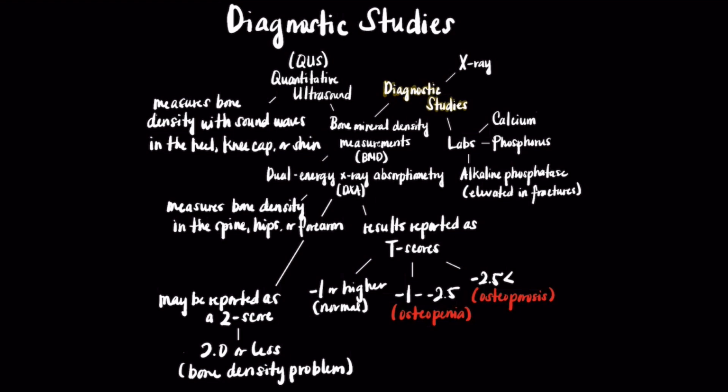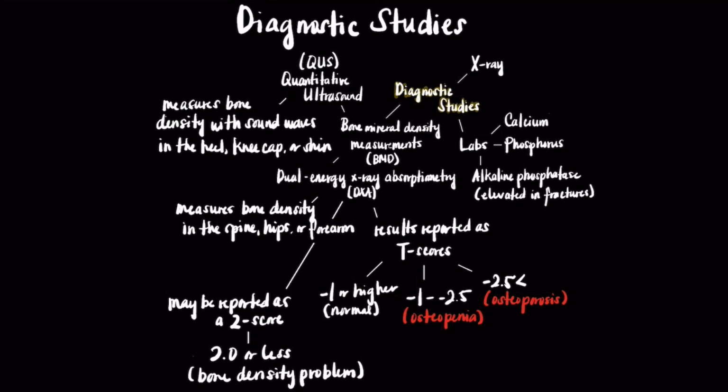ultrasound and dual energy X-ray absorptiometry. In a QUS or quantitative ultrasound, sound waves are applied to the heel, kneecap, or shin to determine bone density, whereas a DXA measures bone density in the spine, hips, or forearm, which are typical sites of osteoporosis.